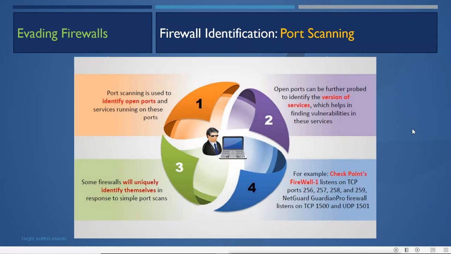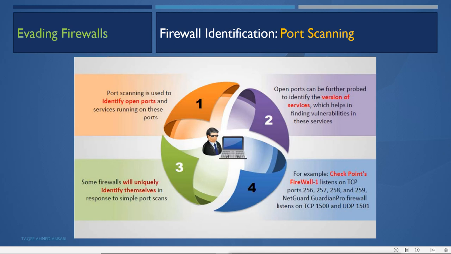Next is evading firewalls. Firewall identification first. First is port scanning. You can identify a firewall by using port scanning. Port scanning is used to identify open ports and services running on these ports. Open ports can be further probed to identify the version of services, which helps in finding vulnerabilities in these